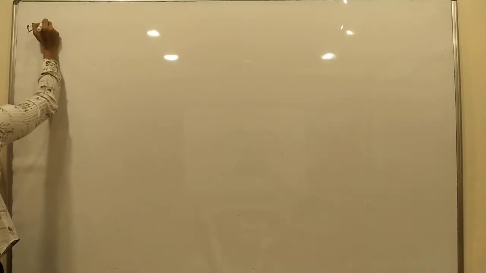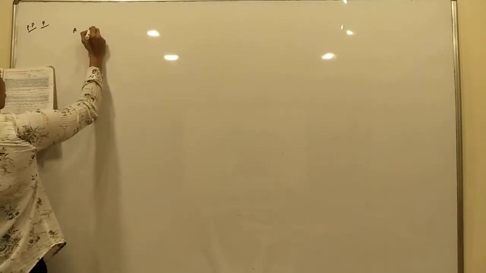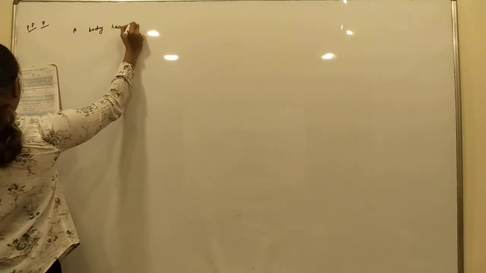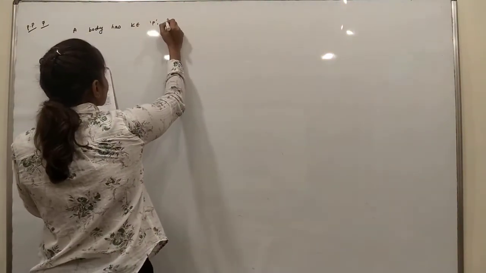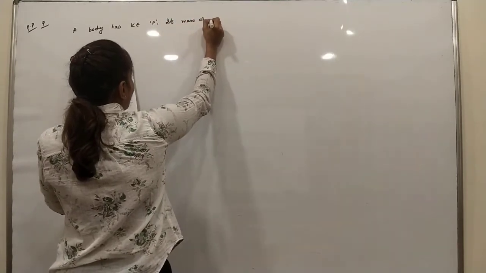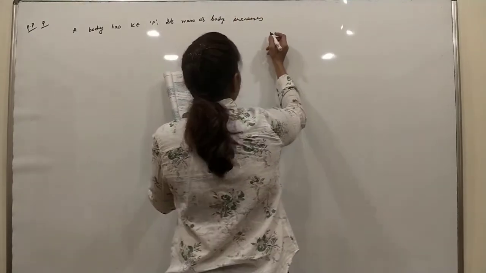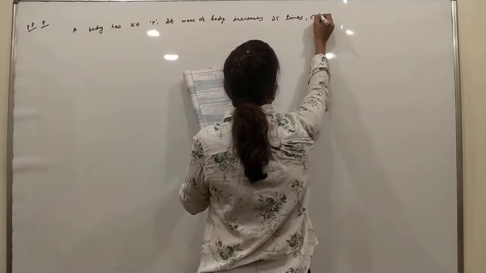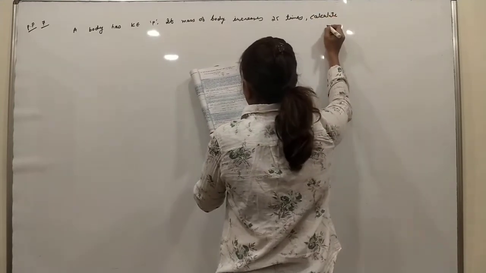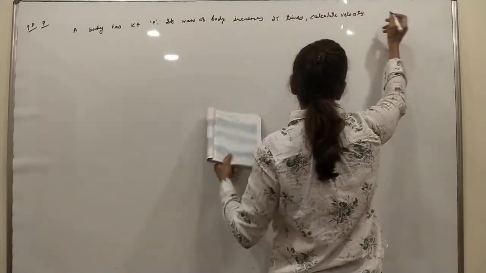Practice problem number 7. A body has kinetic energy P. If the mass of the body increases 25 times, calculate the velocity if the kinetic energy remains the same.